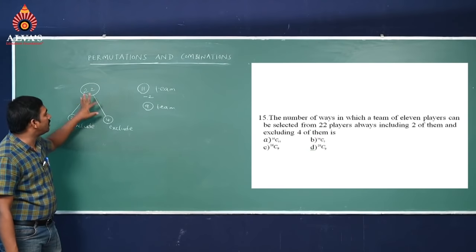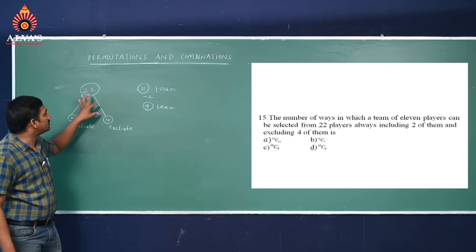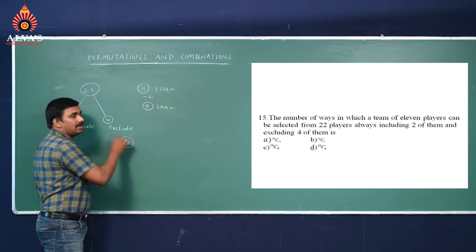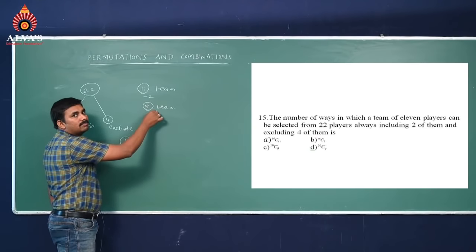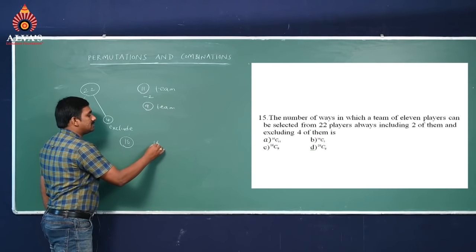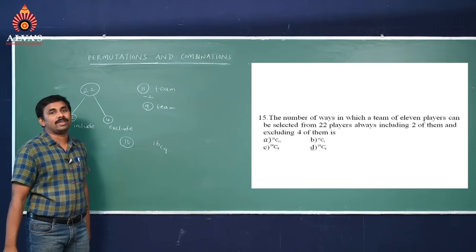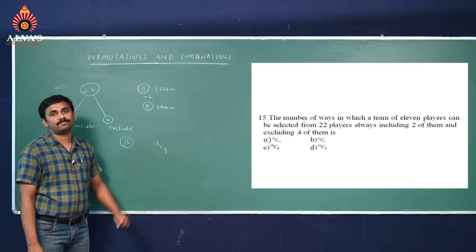From that 20 members, 4 persons are excluded, that means 16 members only left here. So out of 16 members, a team of 9 members we can select in 16C9 ways. You can write one more way, 16C9 equal to 16C7 also.